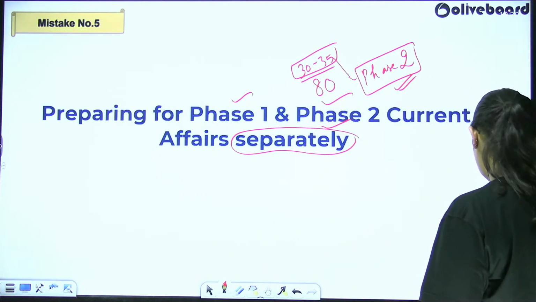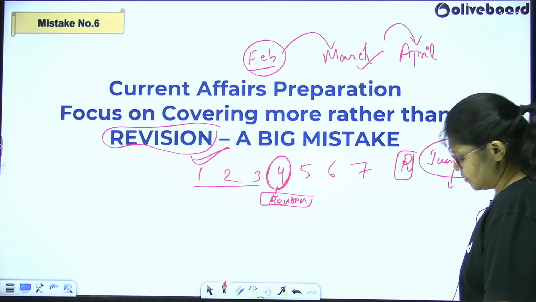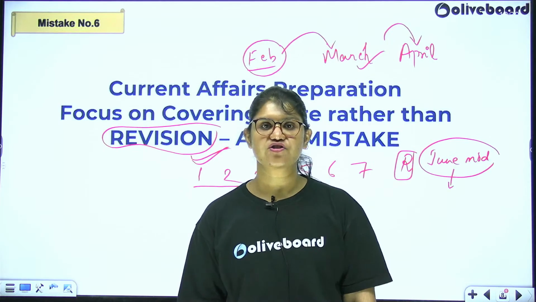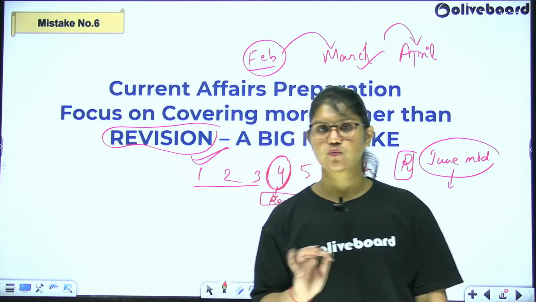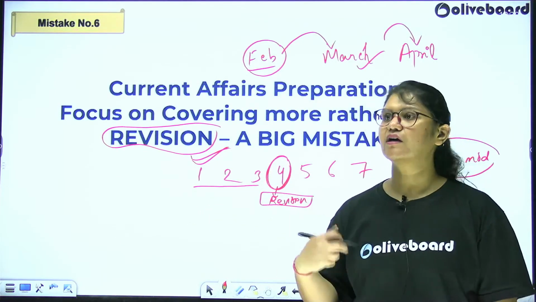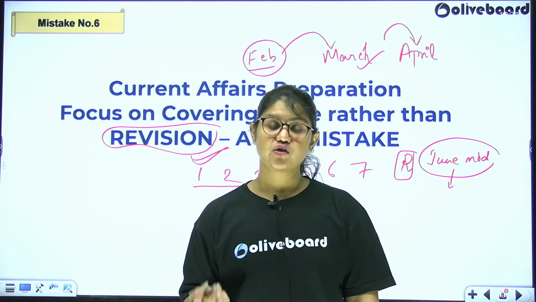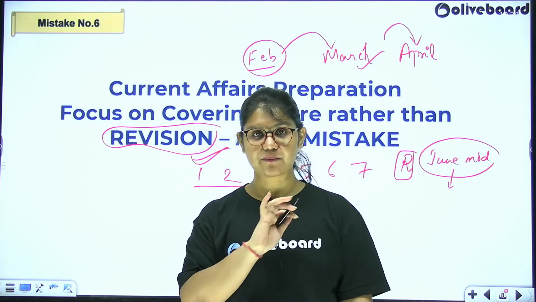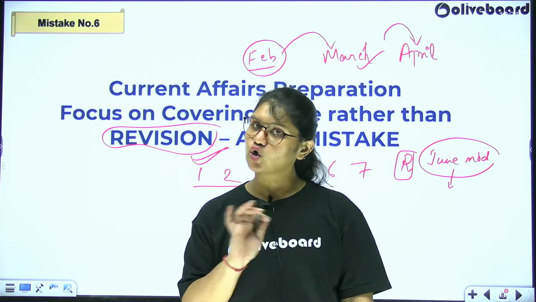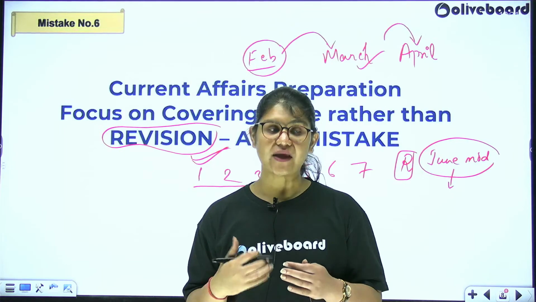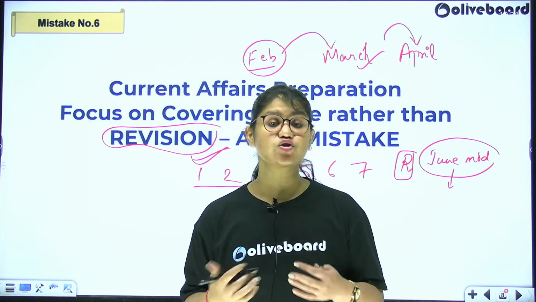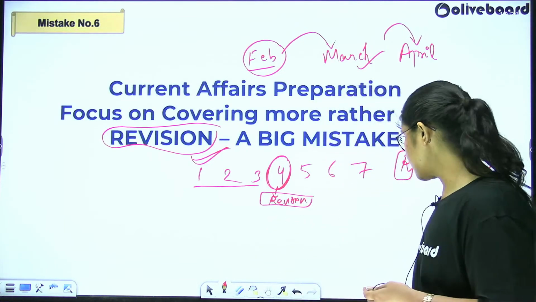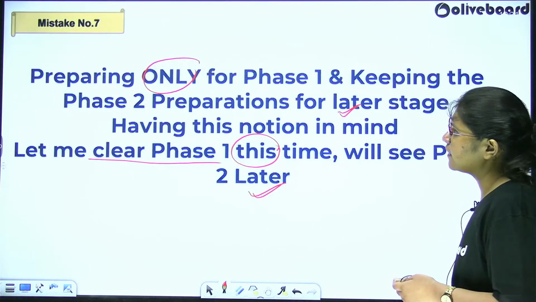Okay. The sixth mistake that I have seen in current affairs preparation: you're not taking revision seriously. You are piling up revision for the end. That is not how things work. You need to keep revising every 3rd or the 6th or the 10th day, not in the last 7 days or last 3-4 days. You will get a panic attack, I'm telling you, because that happens. You will suddenly start realizing, oh my God, I'm not able to remember things. Don't do that to yourself. Give importance to revision along with preparation. Simultaneously, these two things go hand in hand.